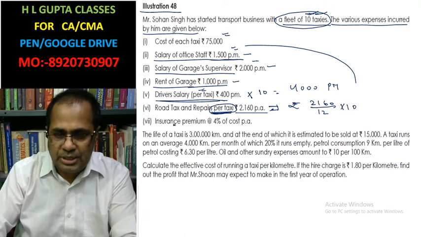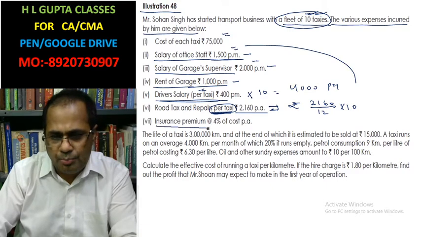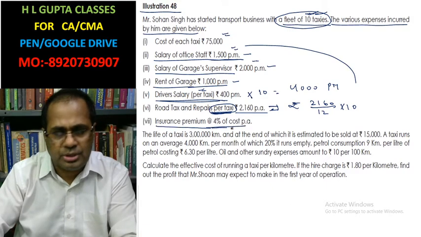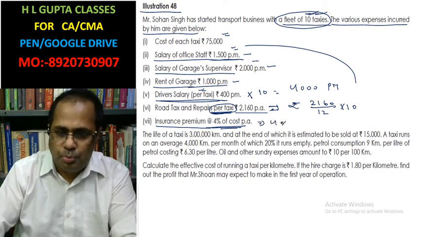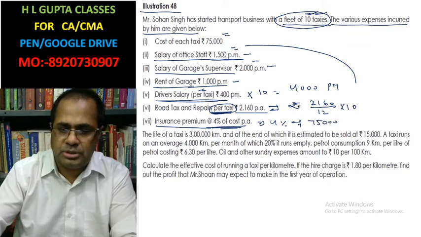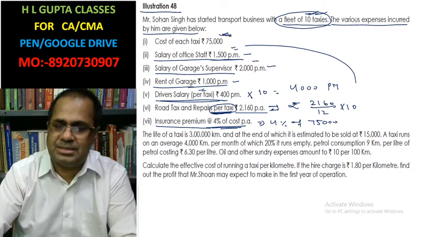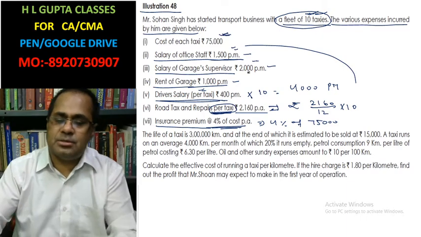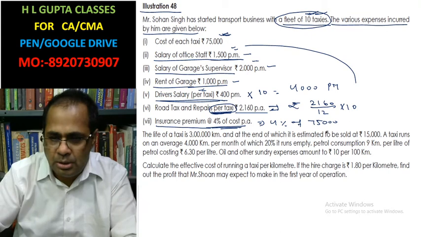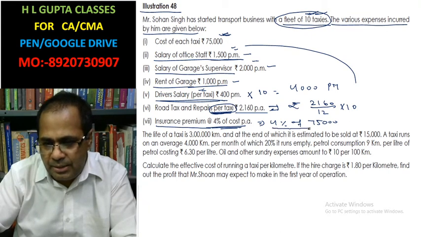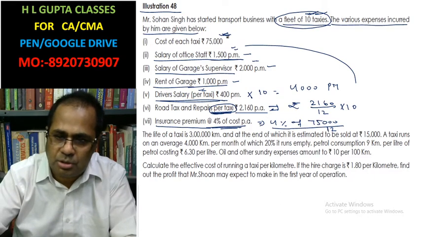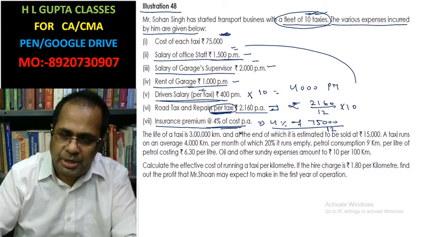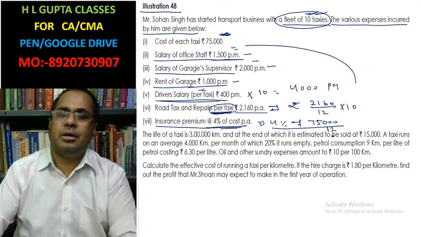The insurance premium is 4% of cost per annum. How will you calculate this? 4% of 75,000, because the cost of each taxi is 75,000. This is the cost per annum, divided by 12 you will get it for 1 month.